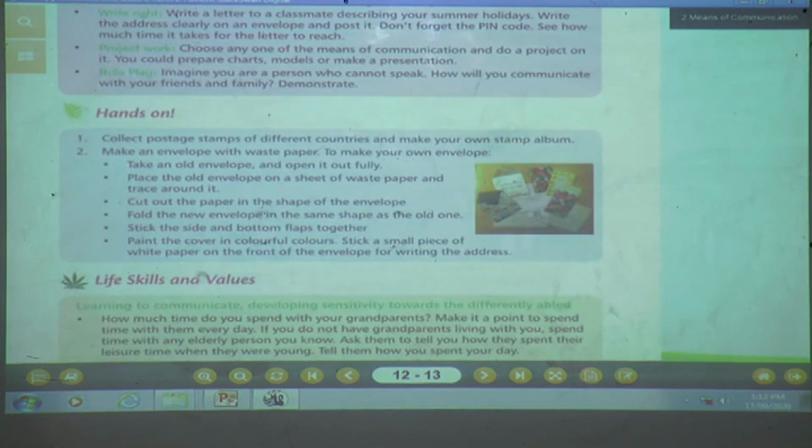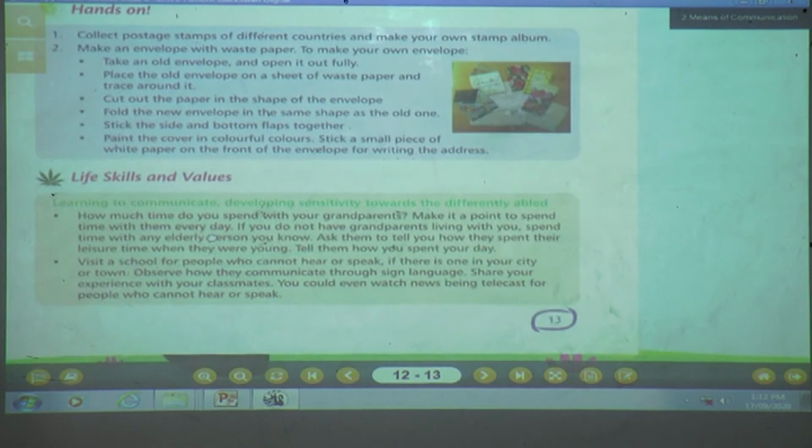Okay. Next one is what? Life skills and values. What is the next one? Life skills and values. Okay, next see. Learning to communicate, developing sensitivity towards the differently abled.